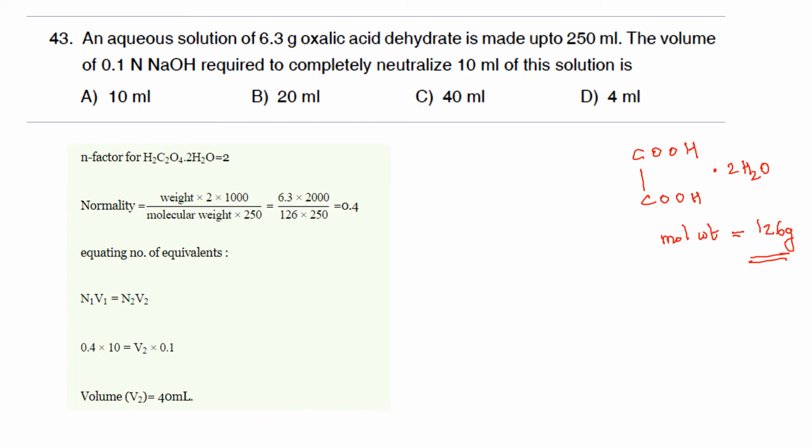You can see that there are two protons. So when you calculate the normality, you have to divide by 2. That is, you have to take the equivalent weight. Normality is usually calculated using equivalent weight. So before that, I will write down the formula for normality.